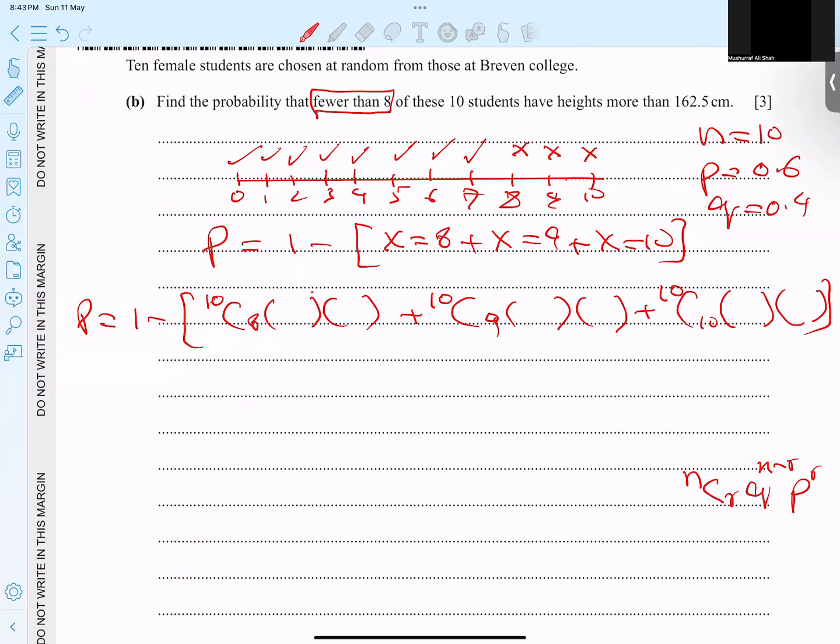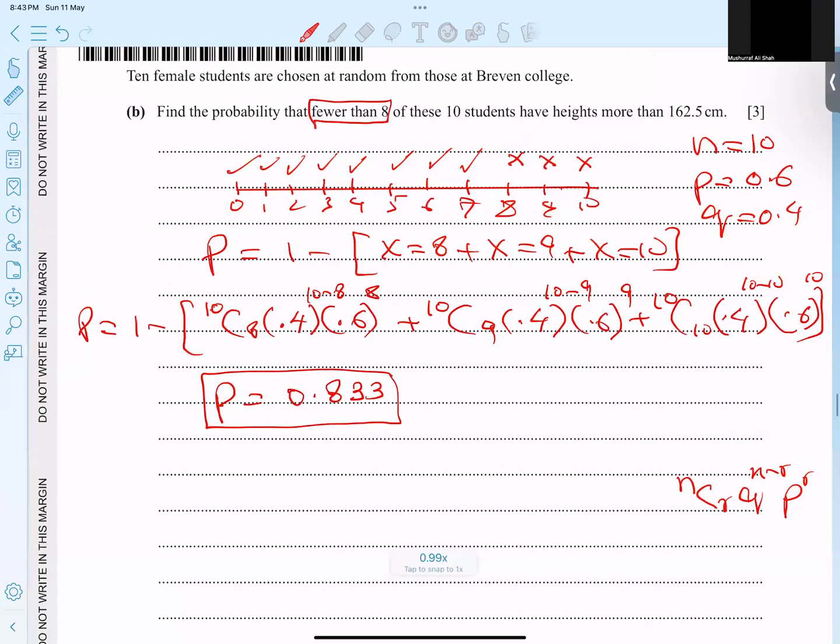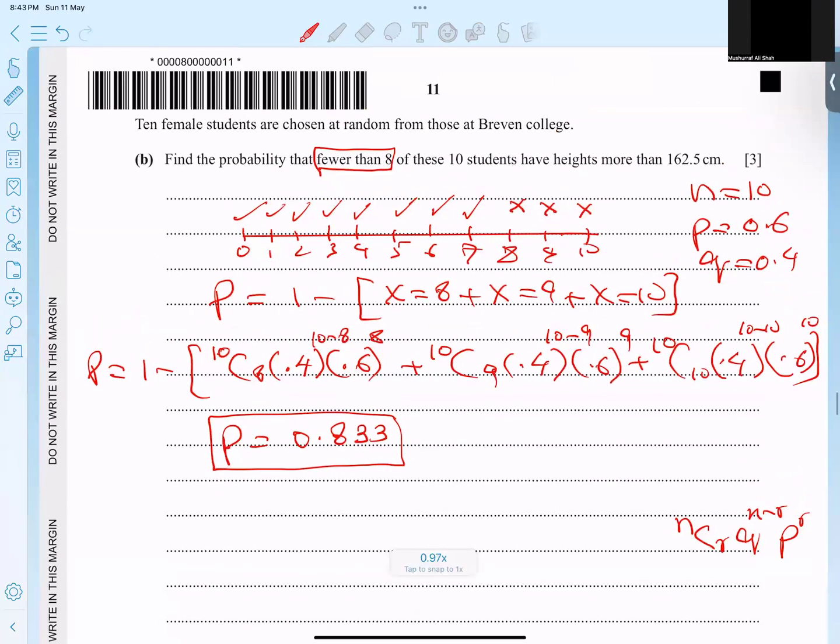So let's start. First is n minus r. So here I'm writing 10 minus 8, here 8, here 10 minus 9, here 9, here 10 minus 10, here 10. So let's apply. First, q comes. What is q? 0.4. In each first bracket, I will plug in 0.4, and in the second bracket 0.6. So 0.4 and 0.6, 0.4 and 0.6. If I check it, ultimately my answer turns out to be the probability of fewer than 8 is 0.8333, to 3 significant figures. We are bound to write that, and I hope the concept is clear.